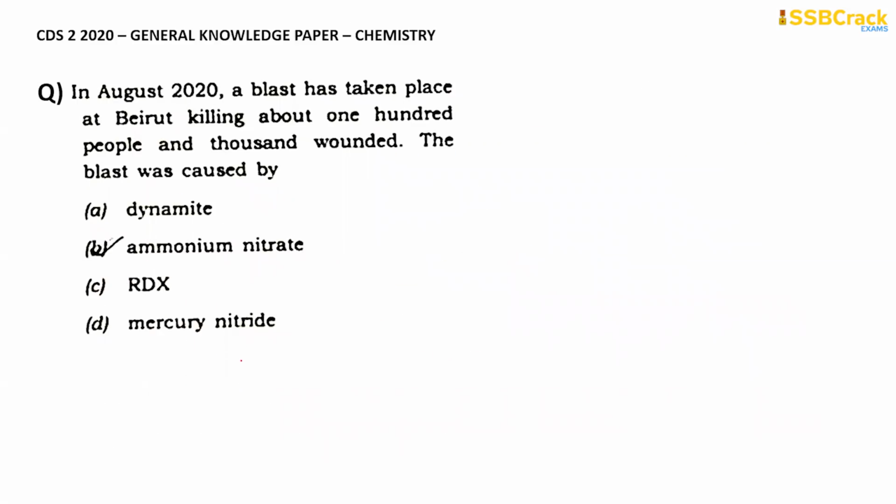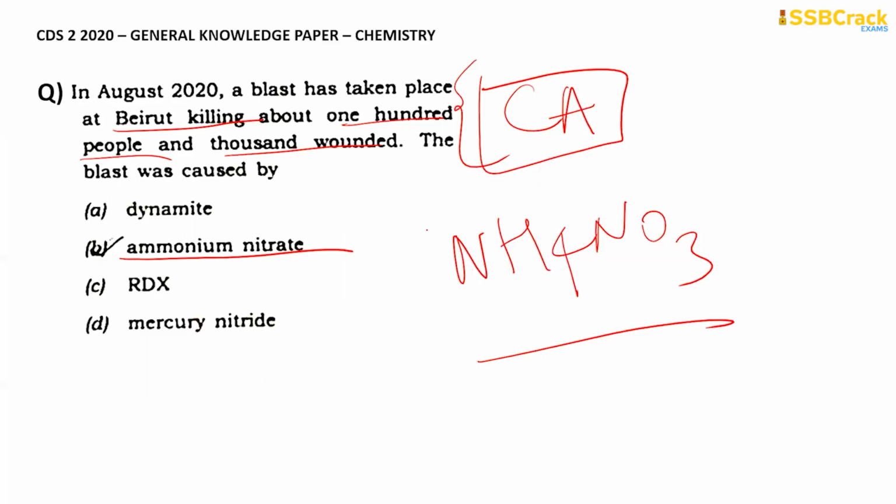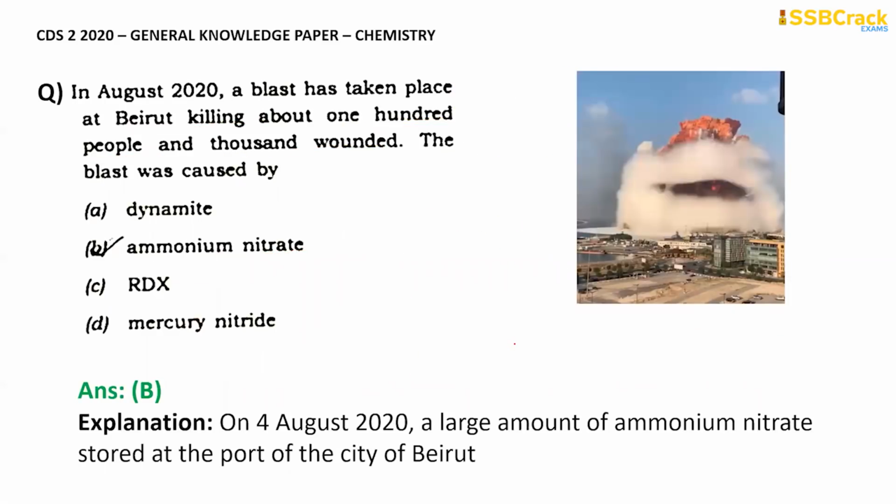This is the question which they have given, chemistry questions from current affairs. So yes, you need to relate chemistry to your daily life as well. The question they're asking is: in the Beirut blast, around 100 people were killed and 1,000 were wounded. This blast was caused by which chemical? Basically that blast was caused by ammonium nitrate. This is how you write ammonium nitrate, NH4NO3. Because of this compound there was a blast on August 4, 2020.